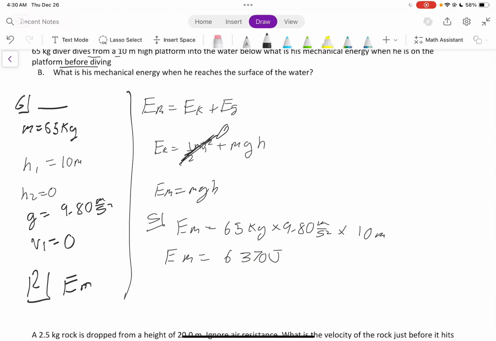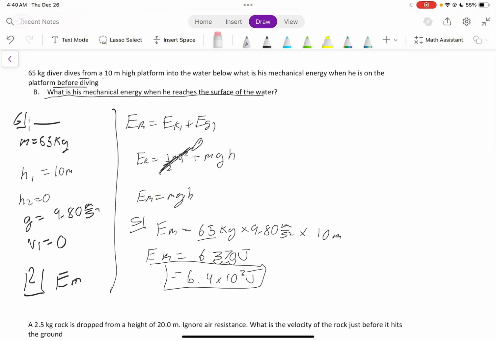Remember, because we're working in energy, our units will always be joules. We can round this off to 2 significant digits, so 6.4 times 10 to the 3 joules. So this is our final answer. This is his energy before he dives off the board.